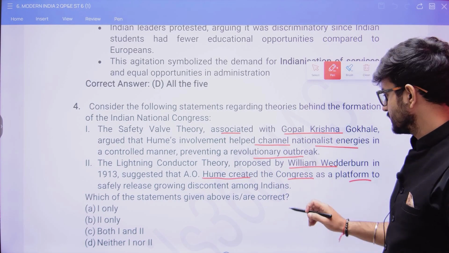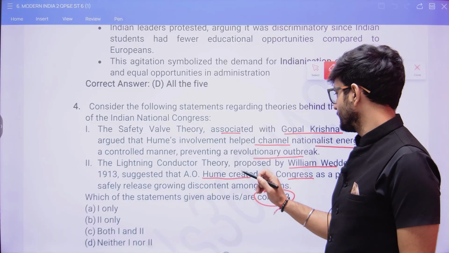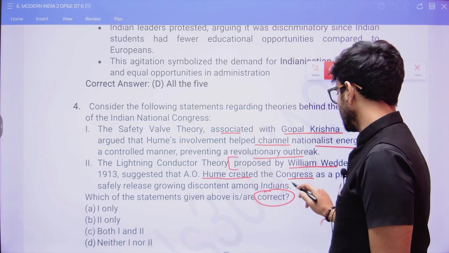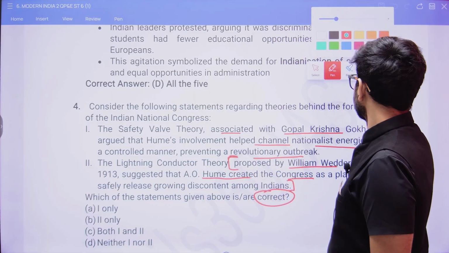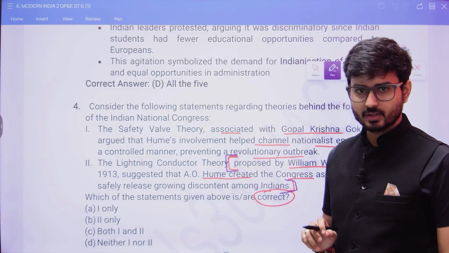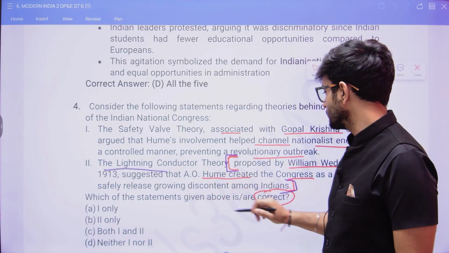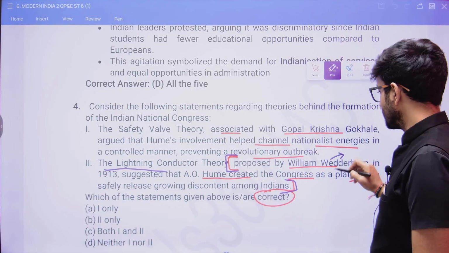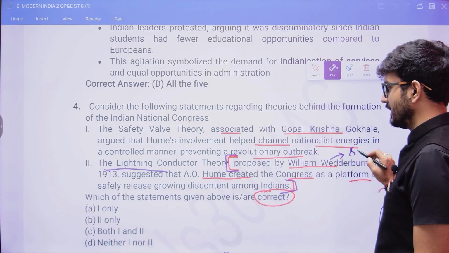Now see, we have to find which of the following is and are correct. From this point till this point, it is correct. However, this part is incorrect, because William Wedderburn, in the biography of A.O. Hume, mentioned the safety valve theory.